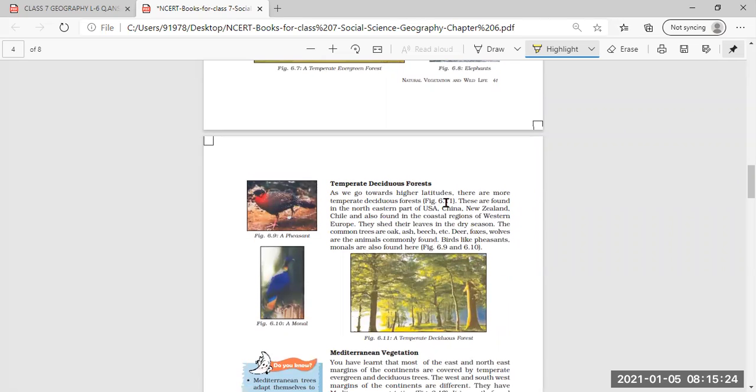Next, we have read about temperate deciduous forest. These are found in the northeastern part of the USA, China, New Zealand, Chile, and in the coastal regions of Western Europe.